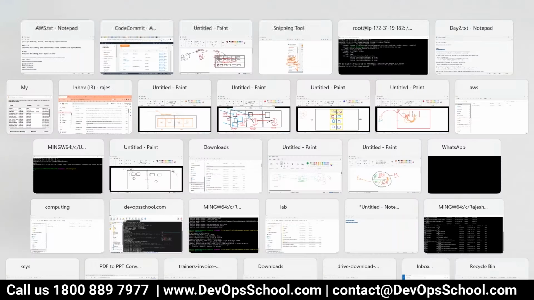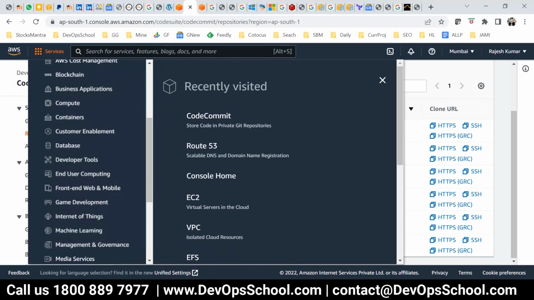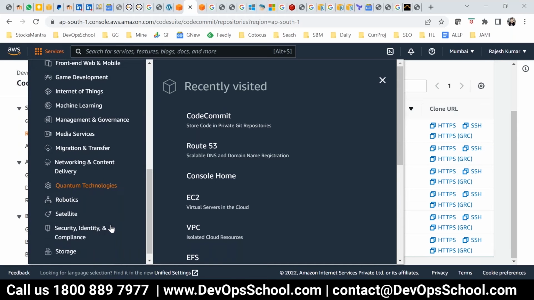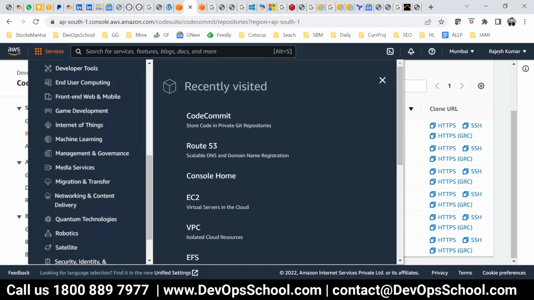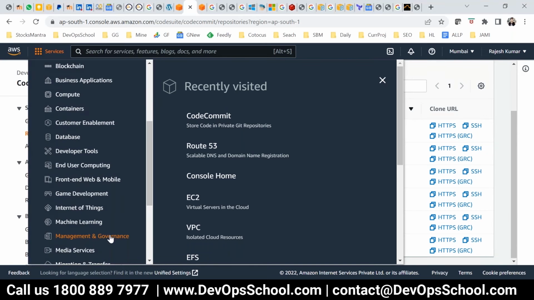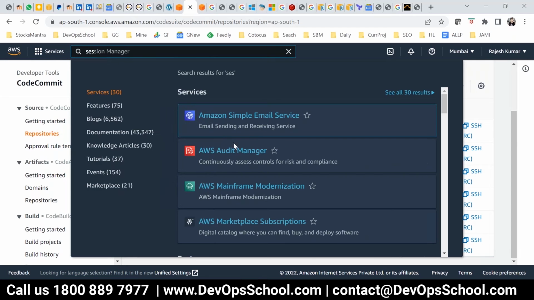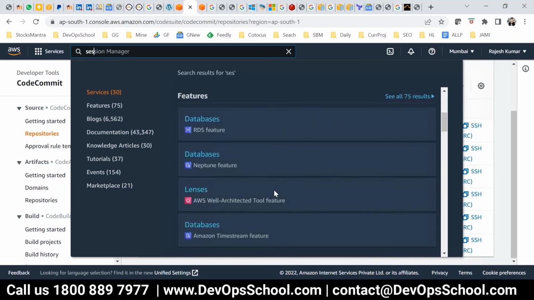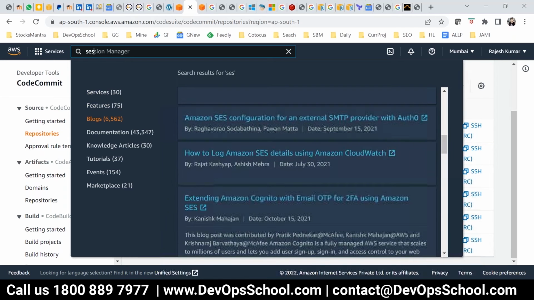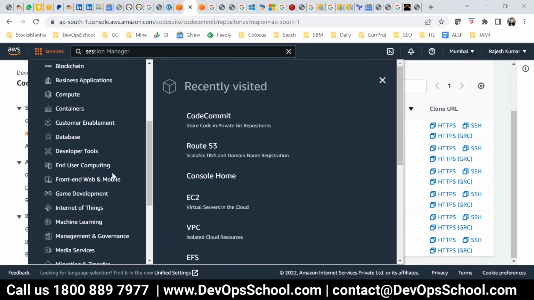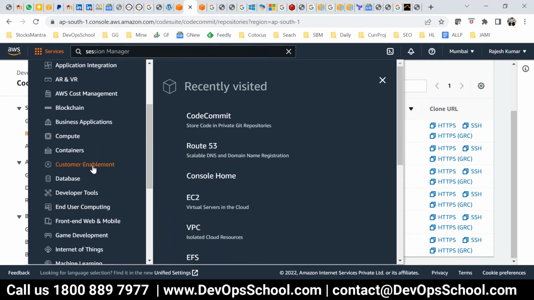Look at it. Let me search for it. Go to the applications side. Where do we have applications? Do you see applications? Maybe change to front end and web mobile, IoT. Let me change. Let me search for which area. So this SES, where is that? Okay, the category is changed.